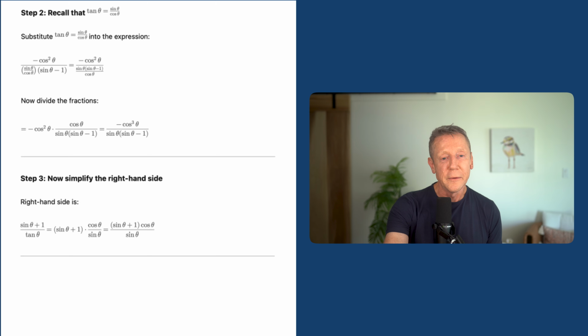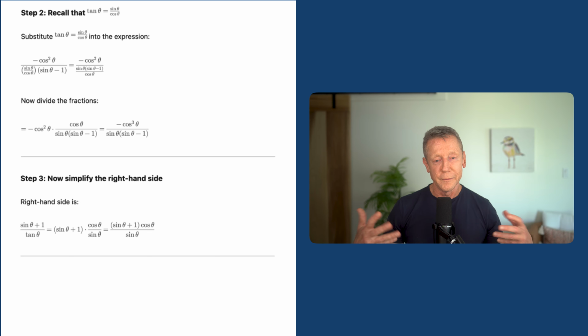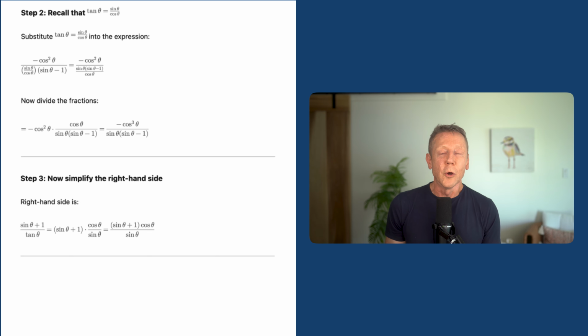So then, after it does the algebra and simplifying, it ends up with a cosine cubed in the numerator. If you get a cosine cubed in this thing, you're definitely going the wrong way. You would definitely want to backtrack and go all the way back to the beginning and start something different. And it seems that Chat kind of figured that out. It figured out, okay, something's not going right here. This is getting worse. It's not looking good. So tell you what, let's start on the right side now.